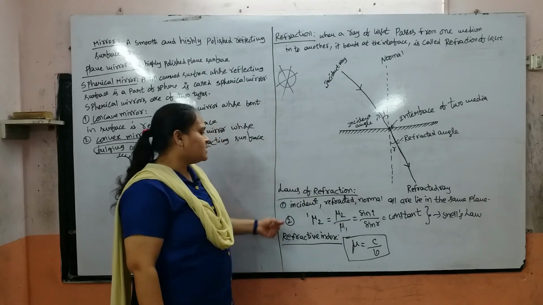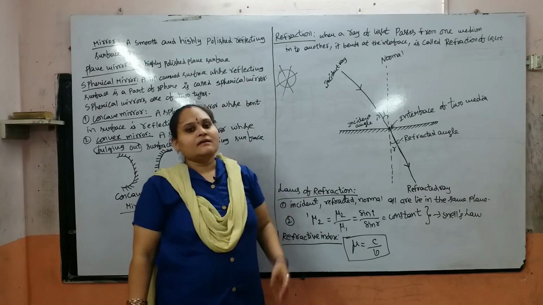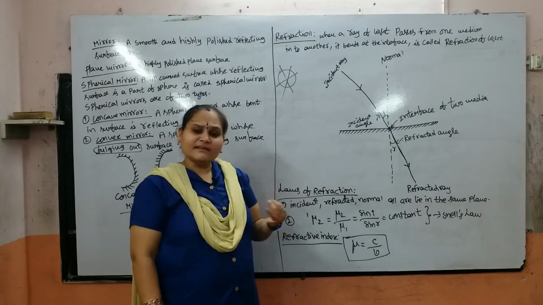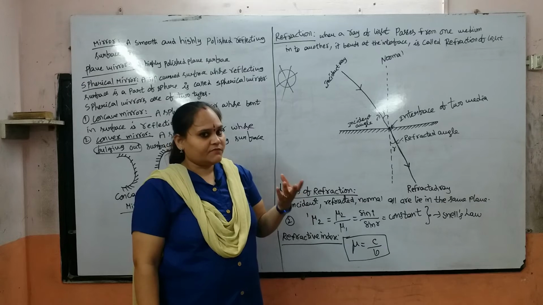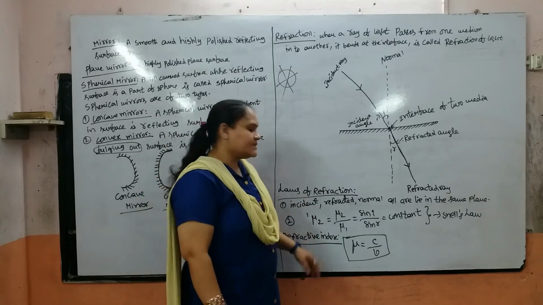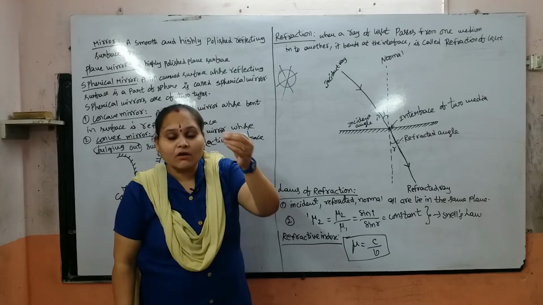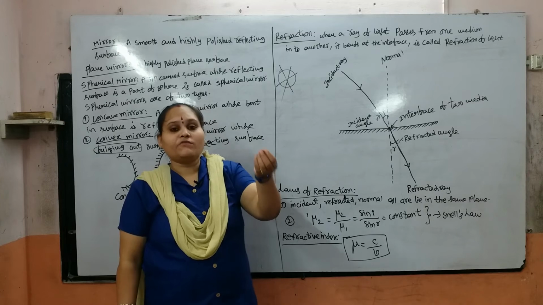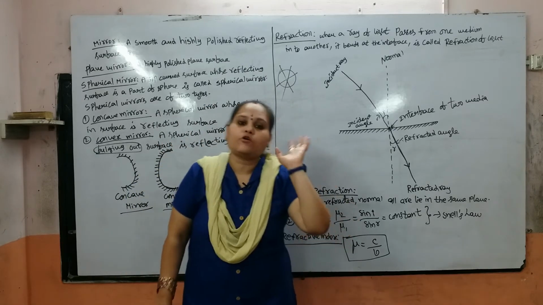In this we have two laws of refraction. The first law: the incident ray, the normal, and the refracted ray all lie in the same plane. And the second law: the ratio of the sine of the angle of incidence to the sine of the angle of refraction is constant.